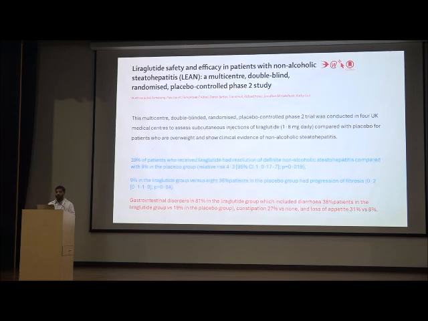Coming to human studies, the LEAN trial 2016 was one of the first studies to study liraglutide safety and efficacy in patients with non-alcoholic steatohepatitis. It was a multi-center, double-blind, randomized, placebo-controlled trial in which patients received liraglutide 1.8 milligram compared with placebo, and it showed that 39% of patients who received liraglutide had resolution of definite NASH as compared to 9% in the placebo arm. Also, 9% in the liraglutide arm versus 36% in the placebo arm had a progression of fibrosis.